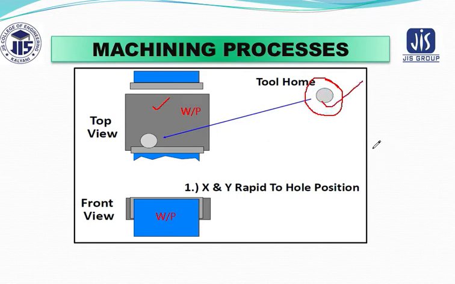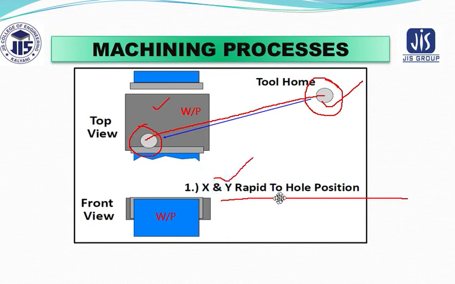So before you start your operation, the tool has to be brought to the initial position. So this is done. So you are specifying the X-axis as well as the Y-axis. The first step to drill a hole is to fix the position where you want to drill it. So X and Y is a rapid move to the hole position. So right now from the home position you are bringing the tool to the actual workpiece position where you want to make the hole.